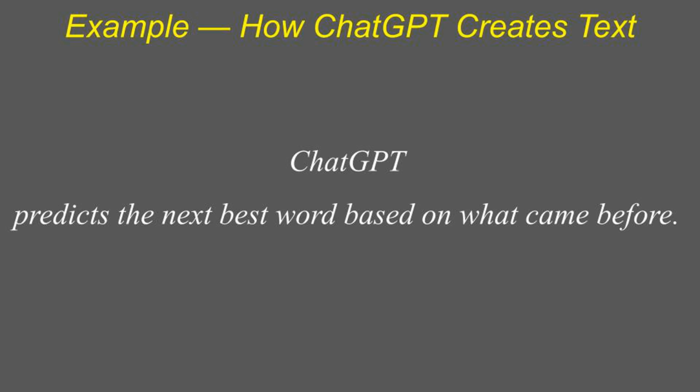When you ask ChatGPT a question, it doesn't search the internet. It predicts, word by word, what should come next based on its training data. For example, if you type "once upon a time," it predicts that the next words might be "there was a king." This predictive power is how it forms sentences, stories, and even essays, all through mathematical probability.